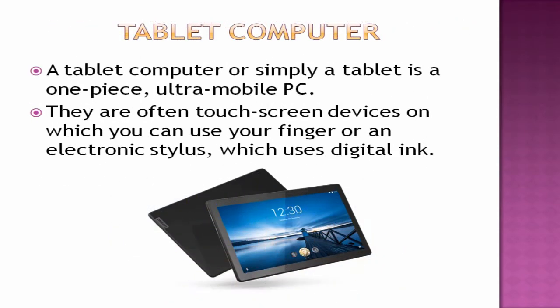Next one is tablet computer. A tablet computer, or simply a tablet, is a one piece computer. It is also called an ultra mobile PC. PC means what? Personal computer. They often come with touchscreen devices which you can use with your finger or an electronic stylus pen. So what ink does it use then? It uses digital ink, not like your pen. A normal pen uses normal ink, but your stylus pen uses digital ink.